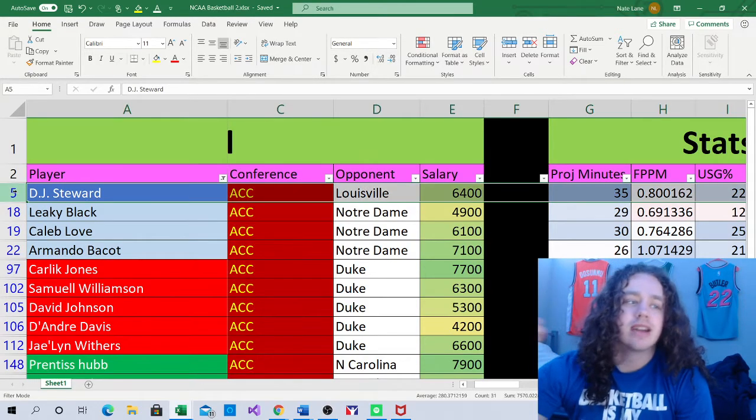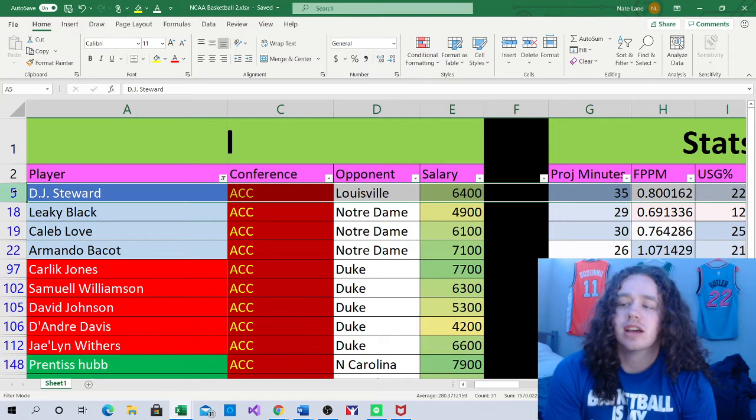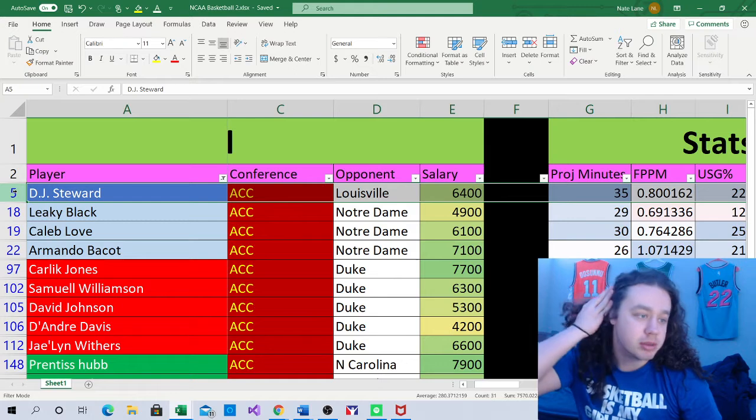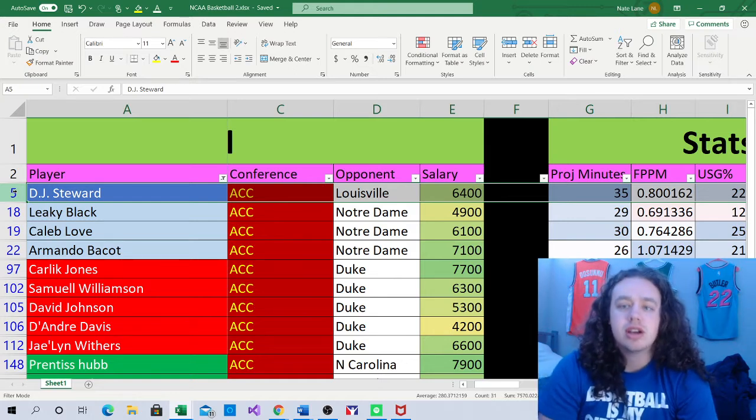Today I'm here to break down the college basketball slate on March 10th. It is March. It's finally here. This is the best time of the year. The best month of the year is always March. March Madness is awesome. And so I'm going to be here for you breaking down every single slate for the rest of the year, pretty much. So you've got all the conference tournaments, March Madness, the NCAA tournament, every single slate the rest of the year. That's what I'm going to be here for.